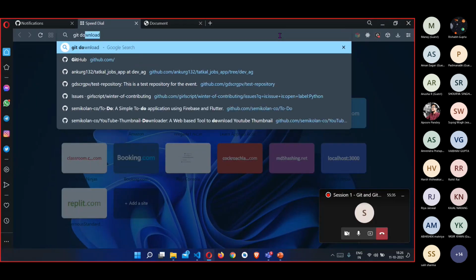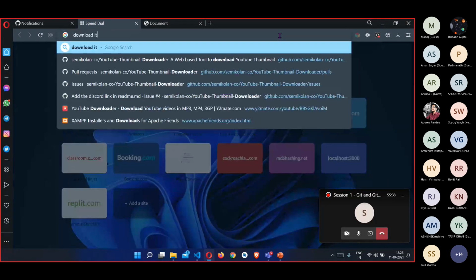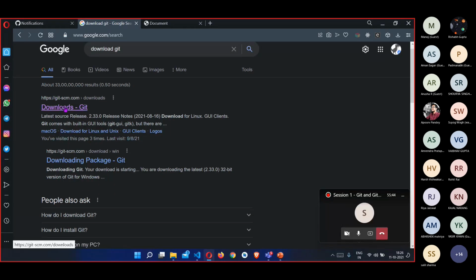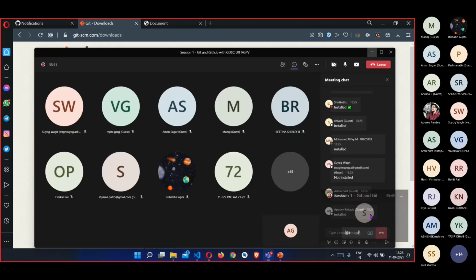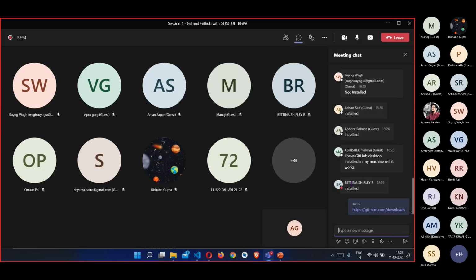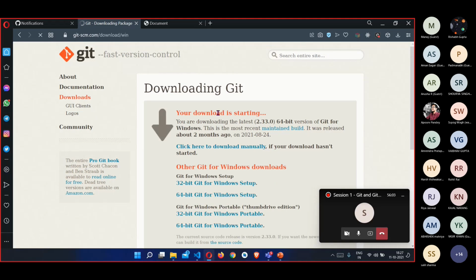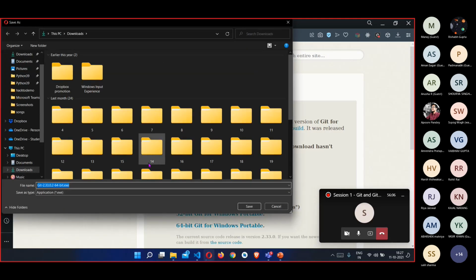You can just search for download Git in Google or any particular search engine, and you'll get this link, git-scm. I also shared the link in the chat section. Yeah, here is the link. You can just go to this link and select your operating system, which is Windows in my case, but you can also select whichever operating system you are using. You can just click on Windows, and then that's it. Your download will start. You can just choose the particular directory that you want, and click on save.